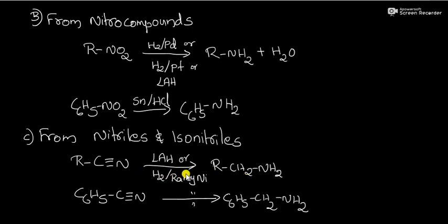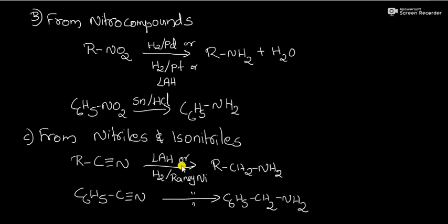We have different types of reducing agents like lithium aluminum hydride or catalytic reduction, that is hydrogen in the presence of Raney nickel, or we can use sodium in the presence of alcohol, that is another category of reduction, that is electron transfer reduction, sodium in the presence of alcohol.